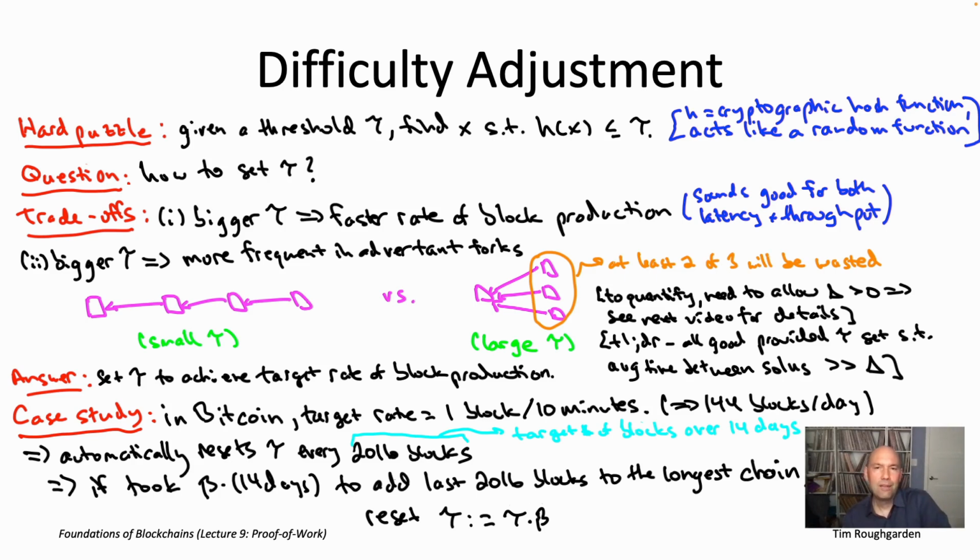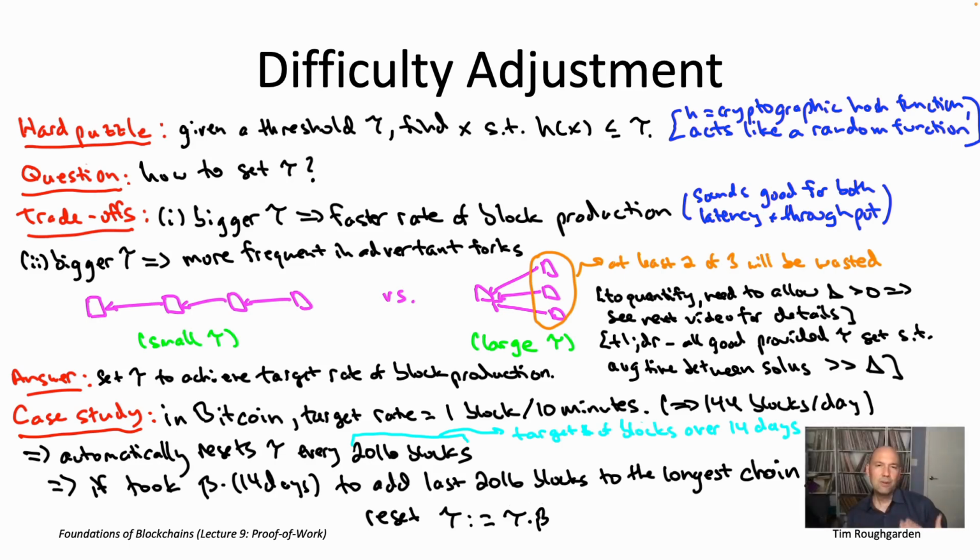For example, if it took 28 days to produce the last 2016 blocks, so that's beta equals 2, that means you really want the puzzles to be twice as easy, so the blocks get produced twice as quickly, and you accomplish that by doubling the threshold tau. Similarly, if it took only 7 days to produce the last 2016 blocks, that would be beta equals 1/2. That means the puzzles are too easy. You want to decrease tau, and so this is going to cut it in half.